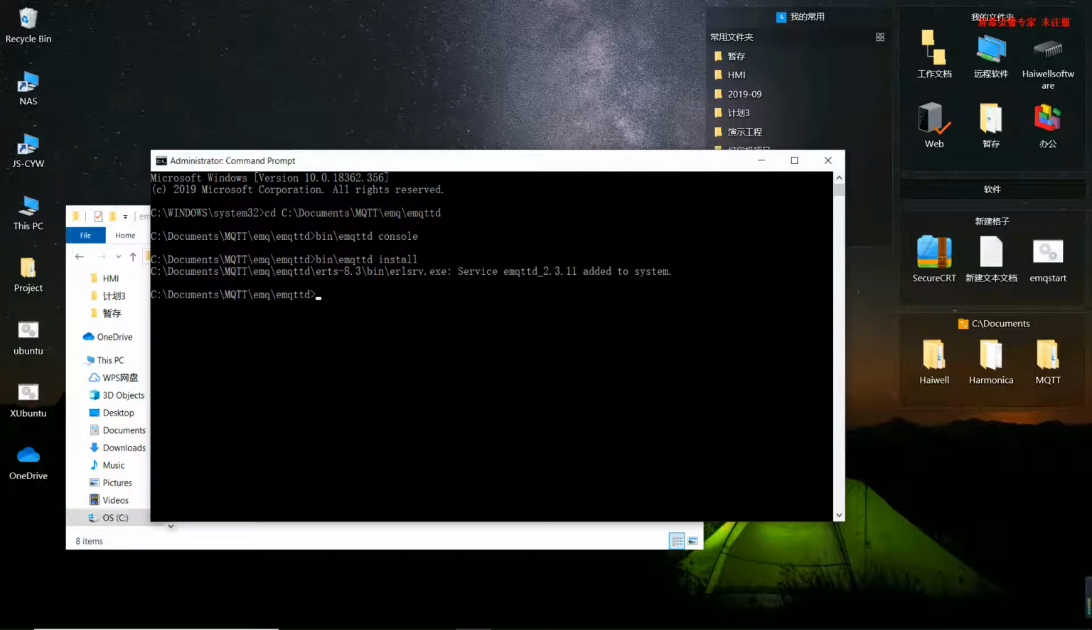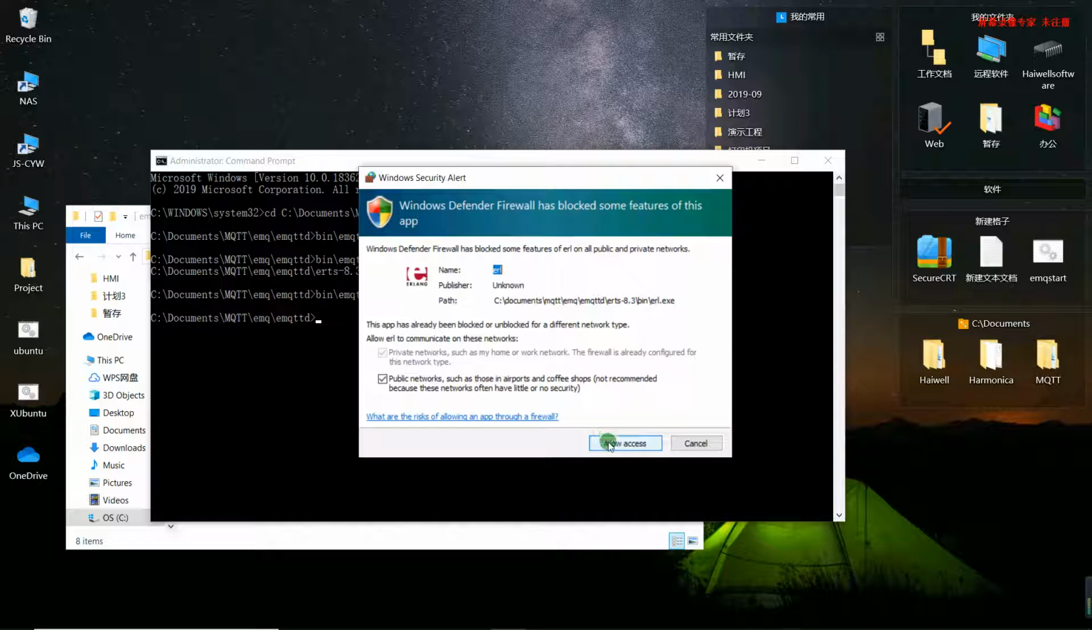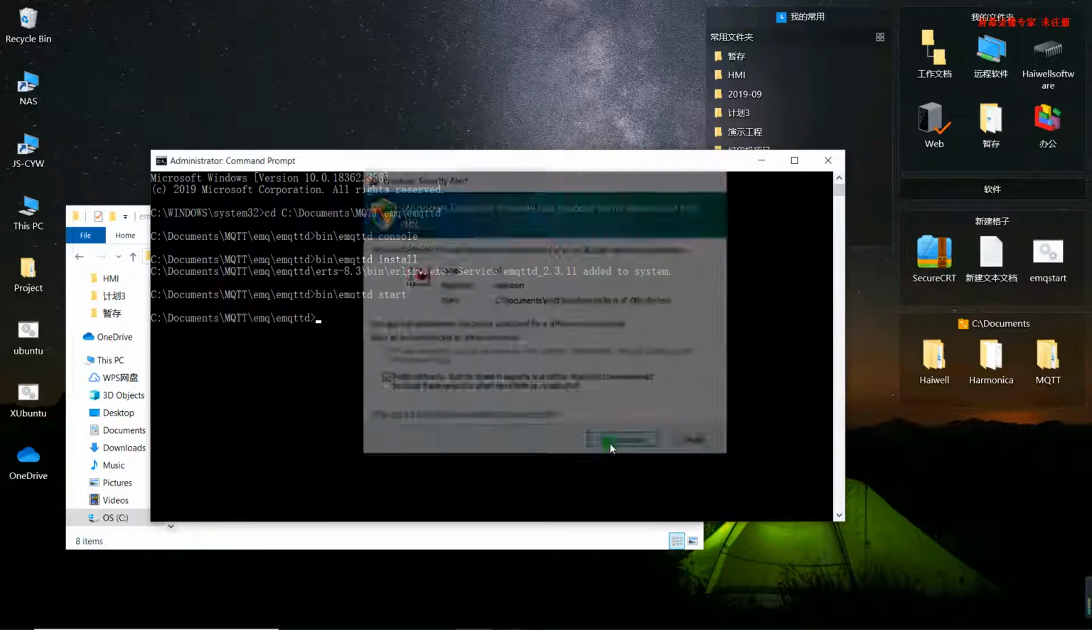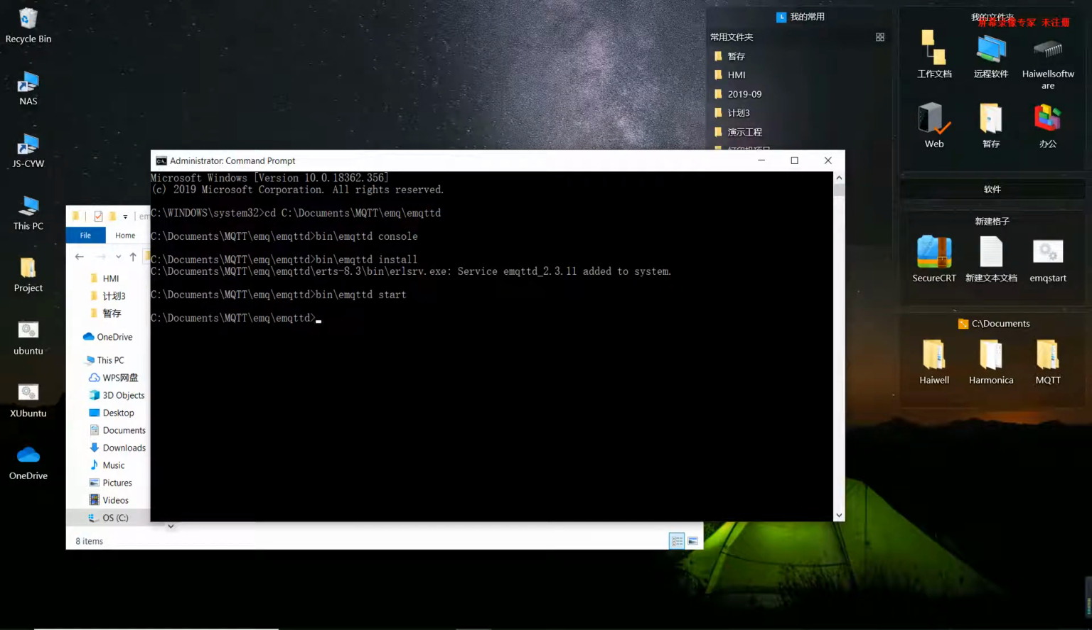Then we can start EMQ service. We are going to enter bin/emqttd start. So EMQ broker is installed successfully on this computer.